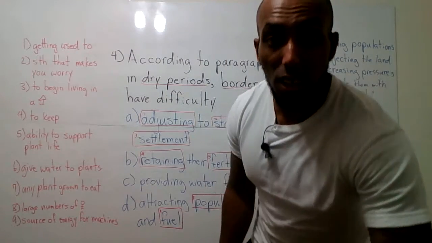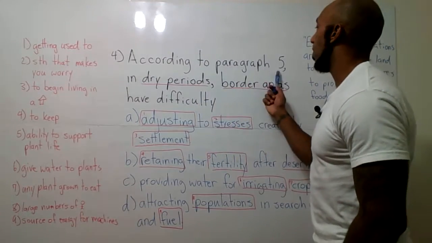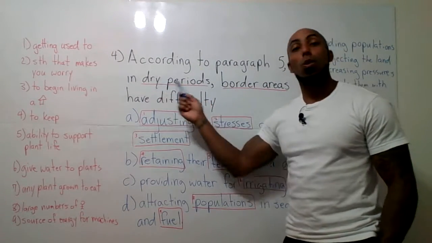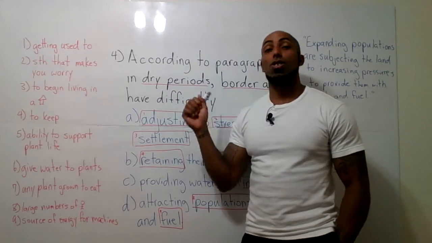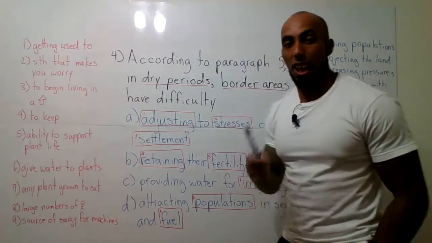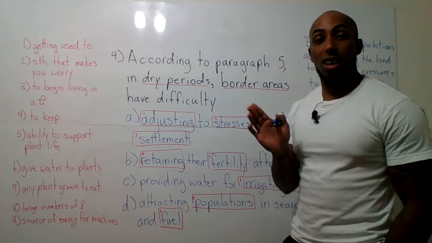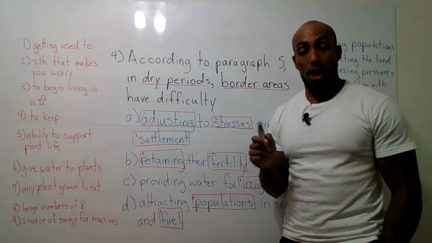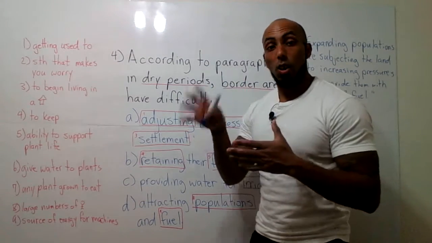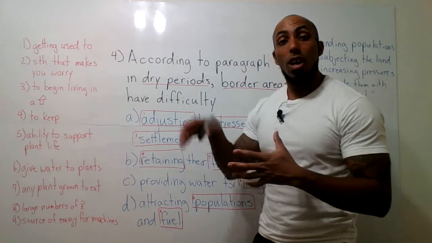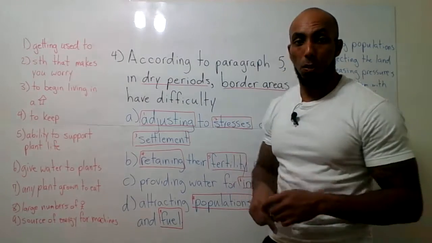Okay. Now let's take a look at our question again, and let's read it again. According to paragraph 5, in dry periods, now we know what dry periods are. You see I've underlined that. Okay, dry periods is just a time where there's not a lot of rain. Border areas, okay, and we've already talked about border areas. Border areas is just the place between large populations of people and a place where not many people live, okay?